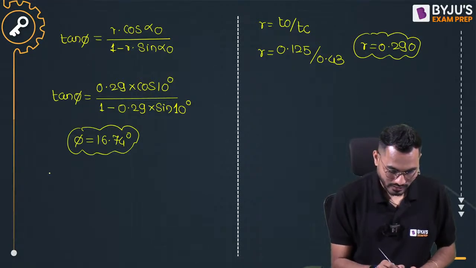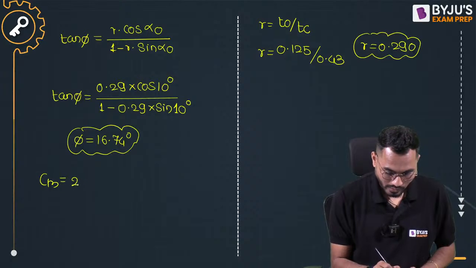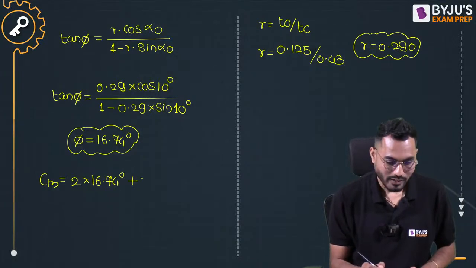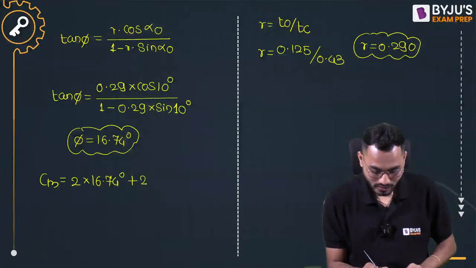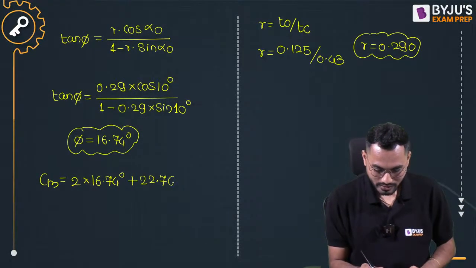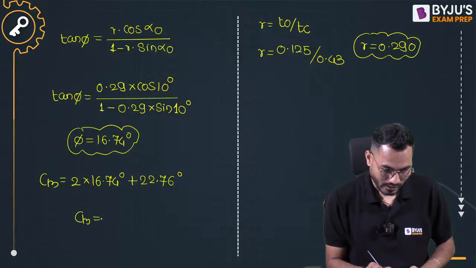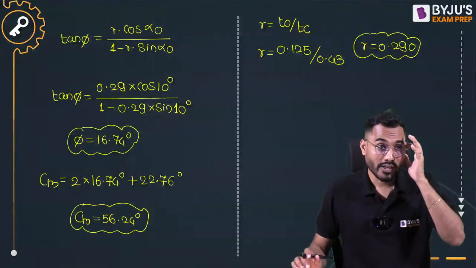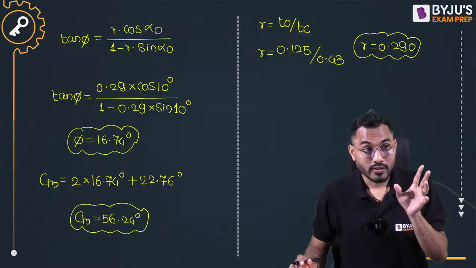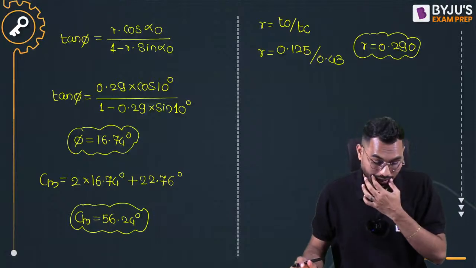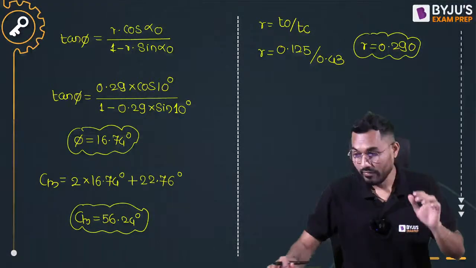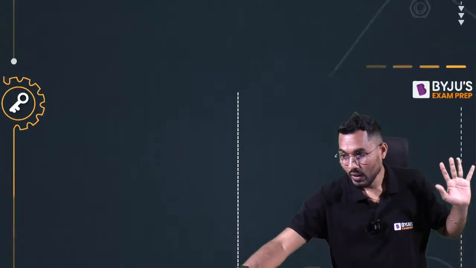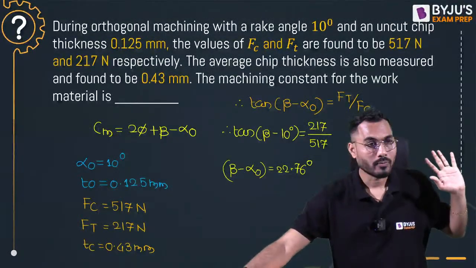16.74 degrees. Therefore, the machining constant is equal to 2 into phi, that is 16.74 degrees, plus beta minus alpha 0, and beta minus alpha 0 is 22.76 degrees. So the machining constant is coming exactly equal to 66.24 degrees. It's not 16, 16 is not correct, it is 16.74. Phi value is 16.74. You might be calculating something. Fine, so my answer is exactly equal to this one.